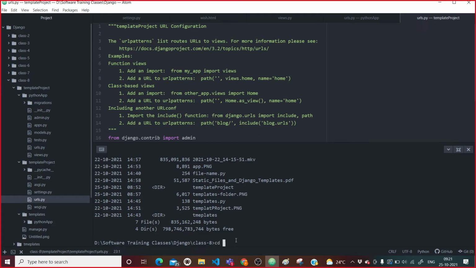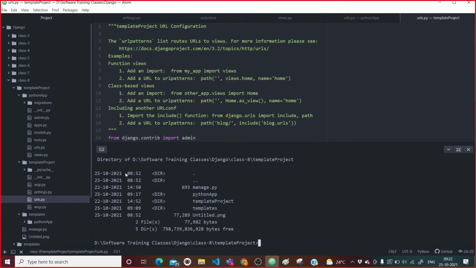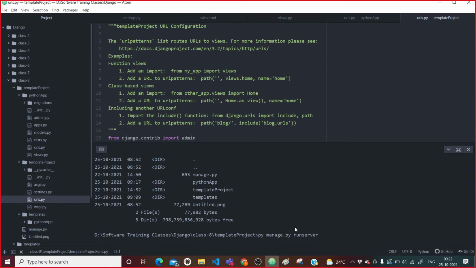We will say cd template project, and after that dir. See, here we are able to access the manage.py file. Now we will say py manage.py runserver, and after that hit enter.